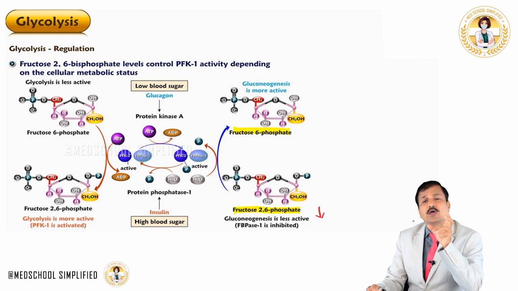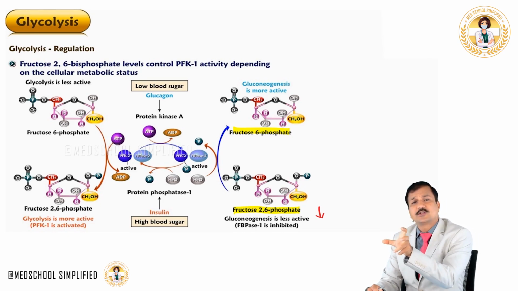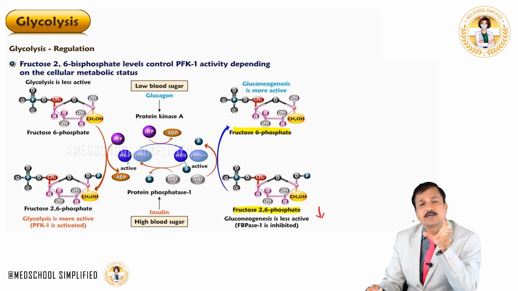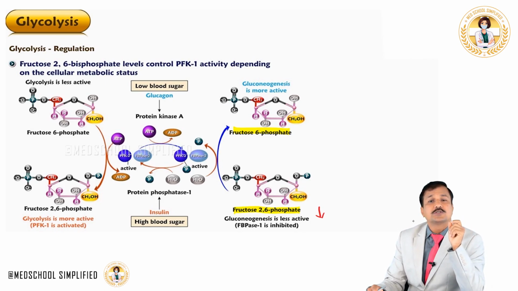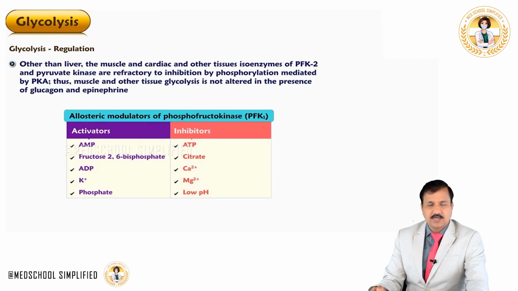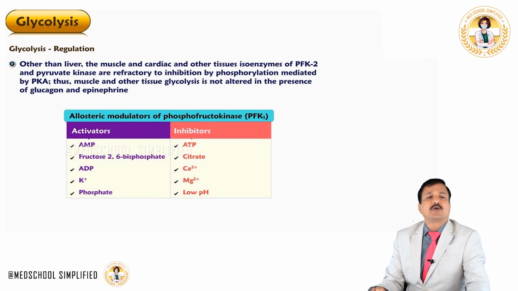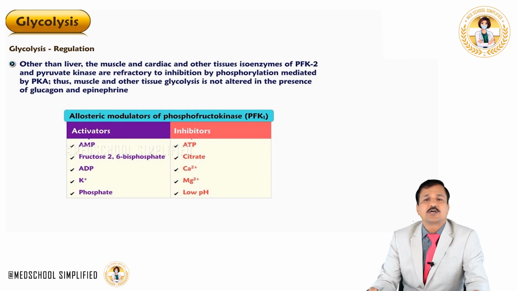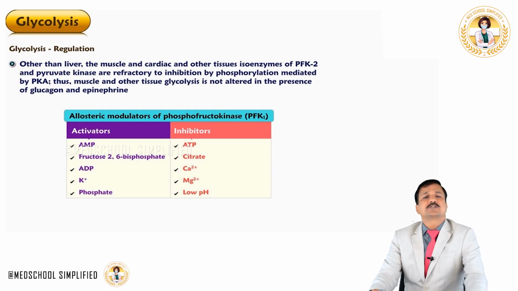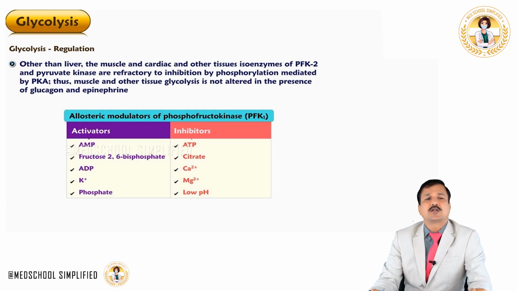And this is how glycolysis and gluconeogenesis are regulated simultaneously by a single molecule, and that is fructose 2,6-bisphosphate concentration. Now, other than liver, muscles and cardiac and other tissues have isoenzymes of PFK2, and pyruvate kinase are refractory to inhibition by phosphorylation mediated by protein kinase A. Thus, in muscles and other tissues, glycolysis is not altered in the presence of glucagon and epinephrine.